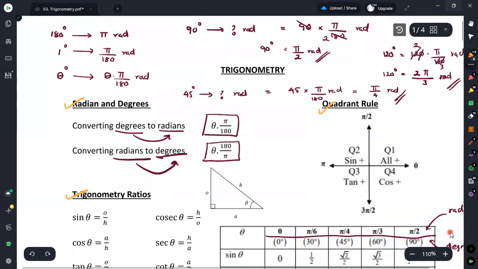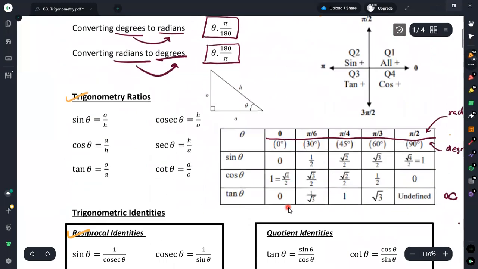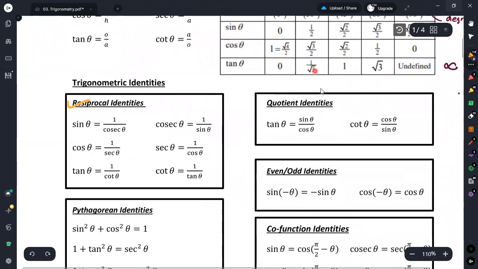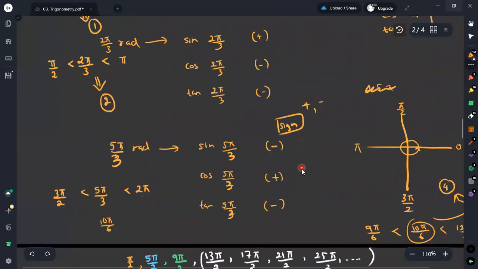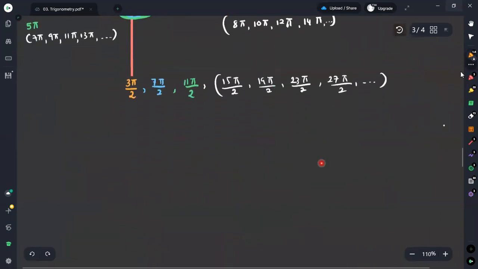We have finished the quadrant rule as well. Therefore, now we'll move to the next part. Here we have finished the quotient identities as well. Now we will discuss the odd even identities. This will be helpful when you are going for the calculations. Therefore, if you have sine minus theta, then you can convert it into minus sine theta.